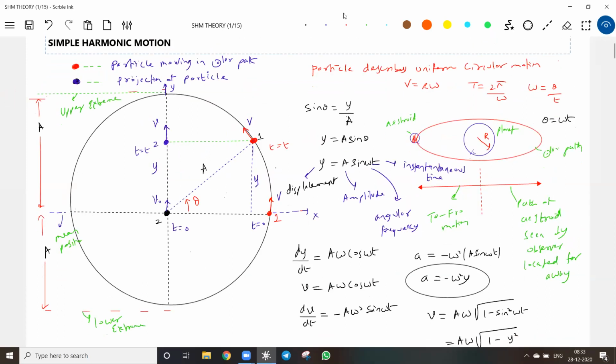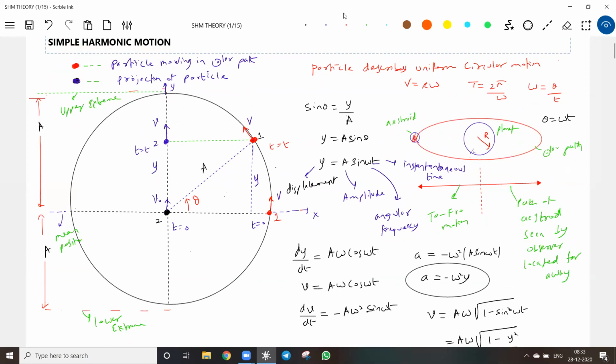Now, why is the name of the chapter simple harmonic? Look at the displacement of the shadow, or the displacement of a particle describing to and fro motion. Let me directly say it's a particle now. It varies sinusoidally. Speed also varies sinusoidally. Look at acceleration, it also varies. Next, I'll bring in kinetic energy, it also varies harmonically. So all the quantities are varying harmonically. So what is the type of motion? It's a motion in which the quantities vary harmonically: displacement, speed, acceleration, kinetic energy, even potential energy I'll bring in.